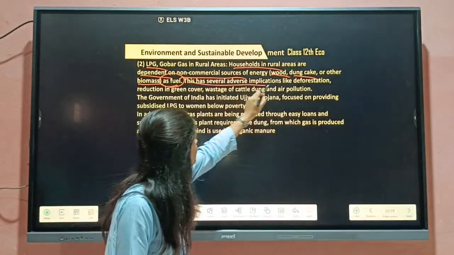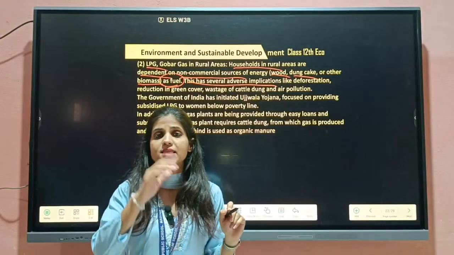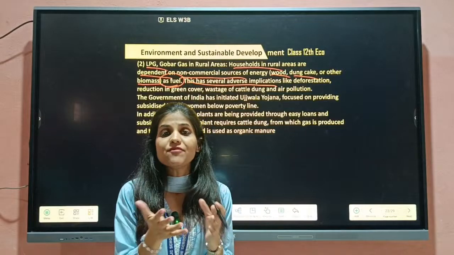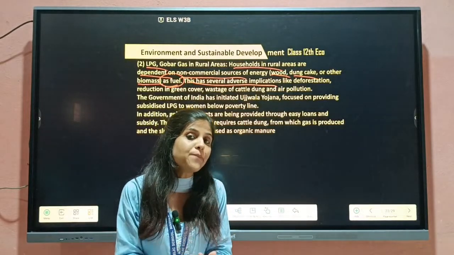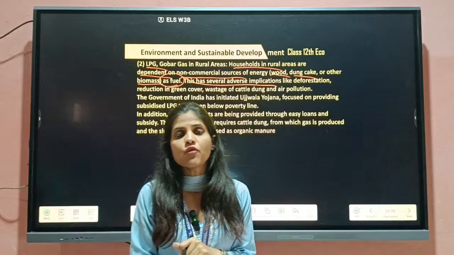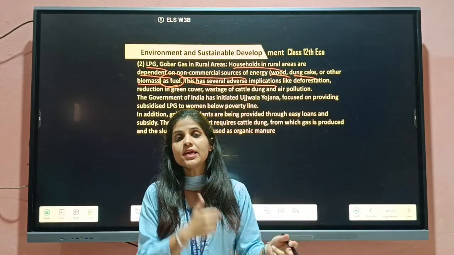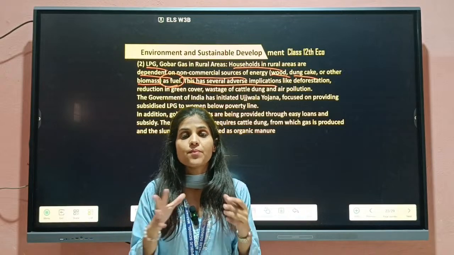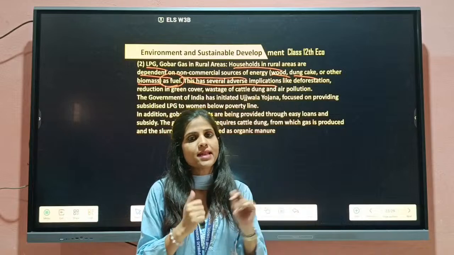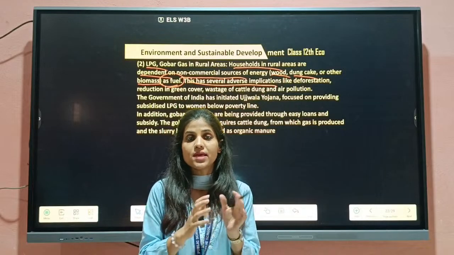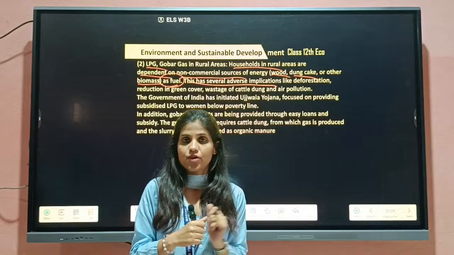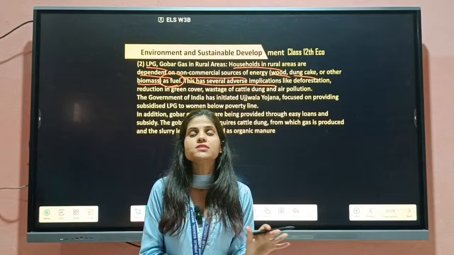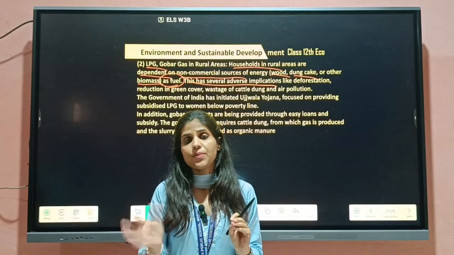These had several adverse effects, and because of this they have to do deforestation. अब यहाँ nature endowment हो रहा है, but these people are compelled to do these things. Poverty is one of the principal causes, and because of poverty they have to do deforestation. They have to cut down the trees because they sell the wood in the market and get money from it, generating income. Their source of income is deforestation, कि उन्हें लकड़ियां बेचकर पैसा लेना है. So the principal cause of this is poverty only, and they are compelled to do these things.